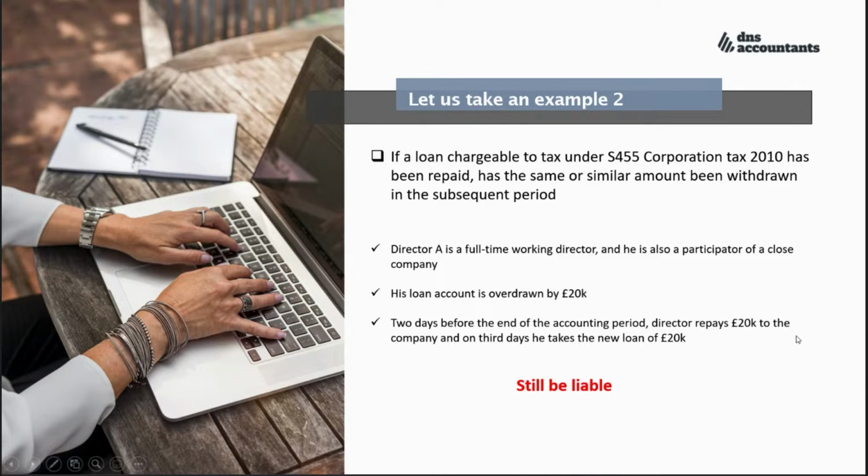In this case, it will be treated as a temporary repayment, and the repayment will be matched with the new loan rather than the original loan. The company will still be liable for the Section 455 tax charge on the original loan because it is not being treated as repaid. So the company is still liable for this Section 455 charge.